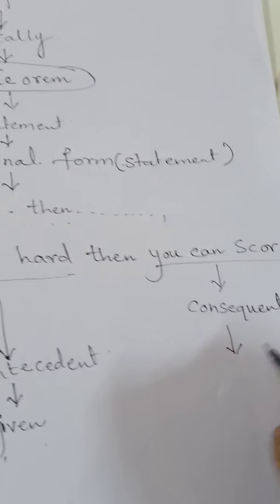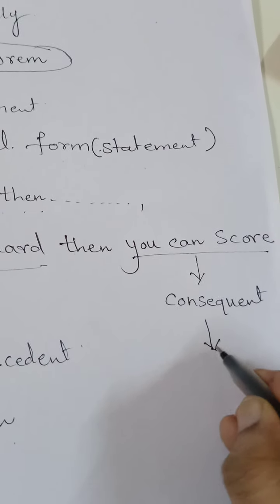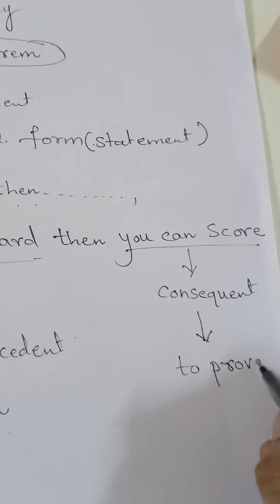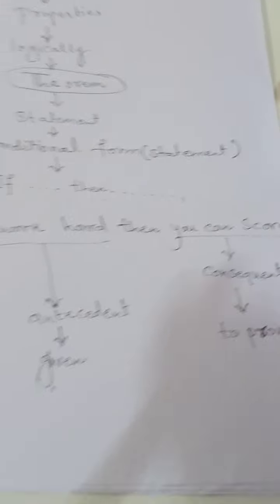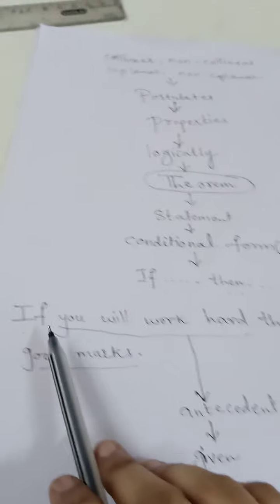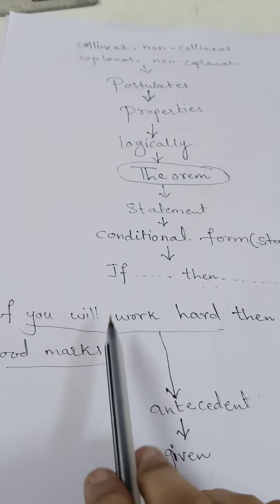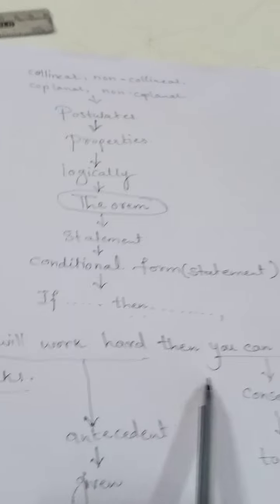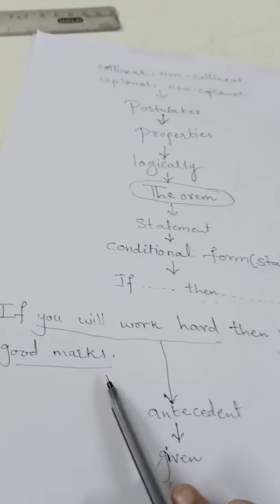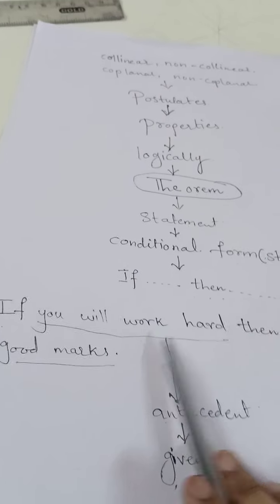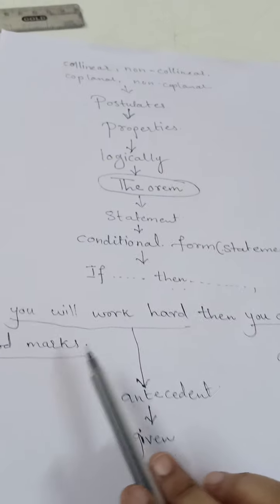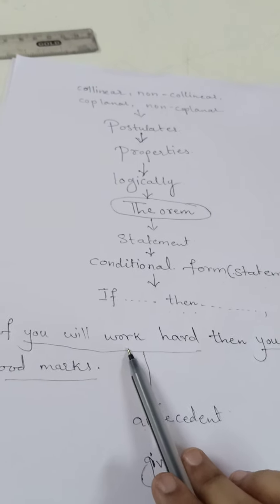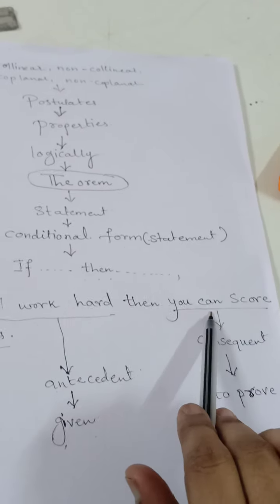And in a simple way, we remember the statement that is given. The statement which we are going to prove is called the consequent. Now, what is given and what is to prove? See here, the statement is: if you work hard. That means it is the condition. If you fulfill this condition, if you work hard, then only you will get the result that you can score good marks. If you do not work hard, then you can't score good marks. So the second statement is based on the first statement. If the first statement is fulfilled, then only we will get the second statement.